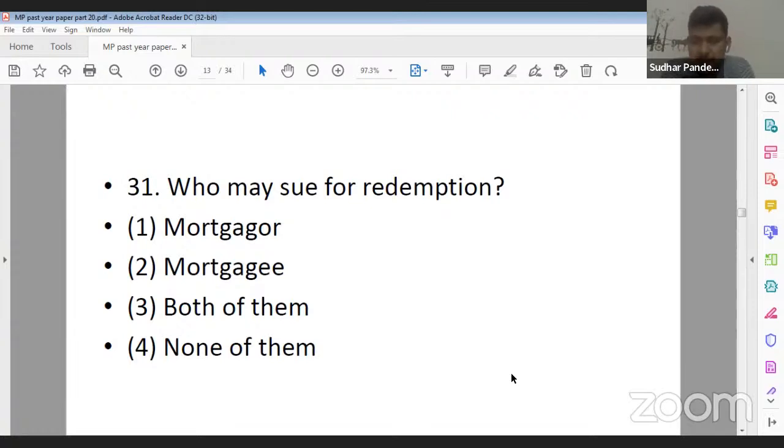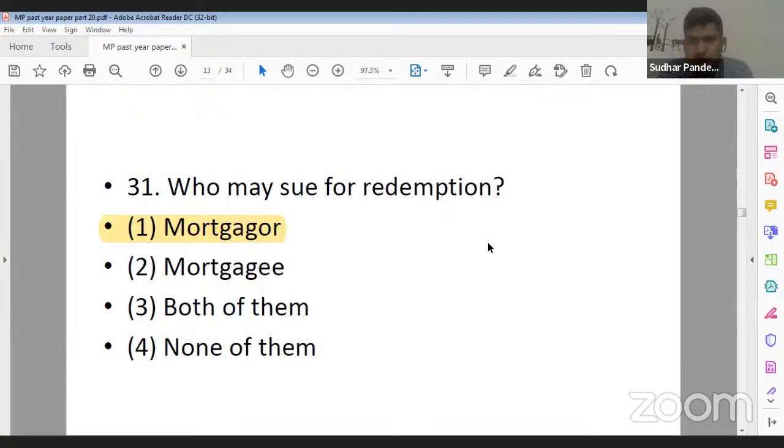Now, before answering this question, try to figure out what is redemption, what is foreclosure, mortgager, and mortgagee. What roles all these parties have. If you read Section 60 of the Transfer of Property Act, you can easily answer that. Its correct answer is that the mortgager is the one who may sue for redemption. Yes, legal knowledge ji, one is the correct answer. Ankita Gupta ji, not mortgagee, it's mortgager. The mortgager has the right to redemption, not the mortgagee. Here you have to understand who is going to redeem.